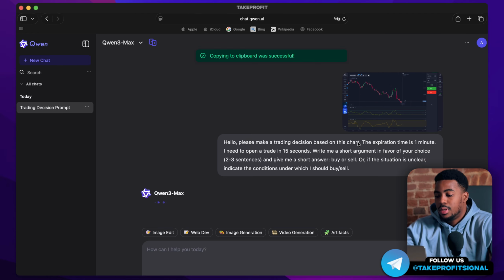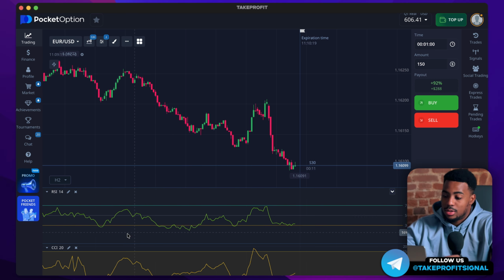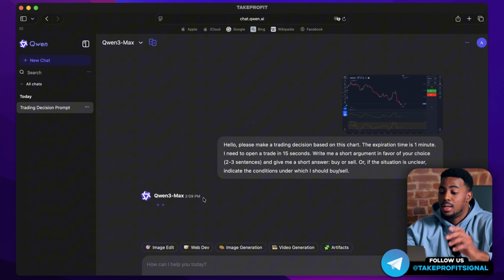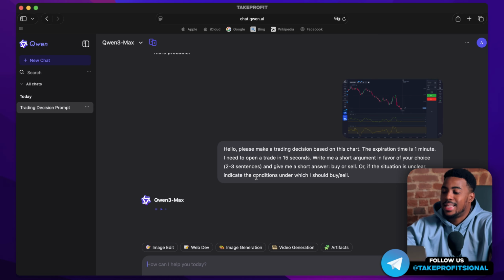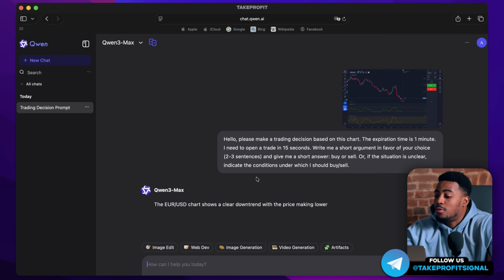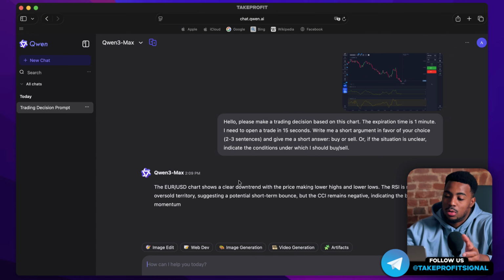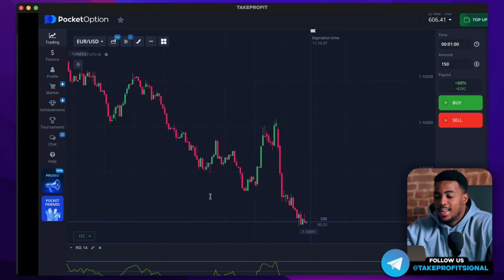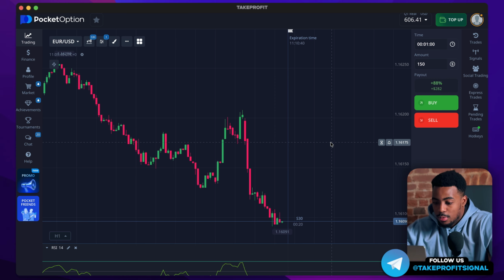By the way, did you notice that if you give it just one RSI indicator, its response time is much faster than in this case? Perhaps it takes some time for analysis. Unfortunately, I'm not an expert on neural networks. I'm just an ordinary trader, so let's see what it writes to us now.